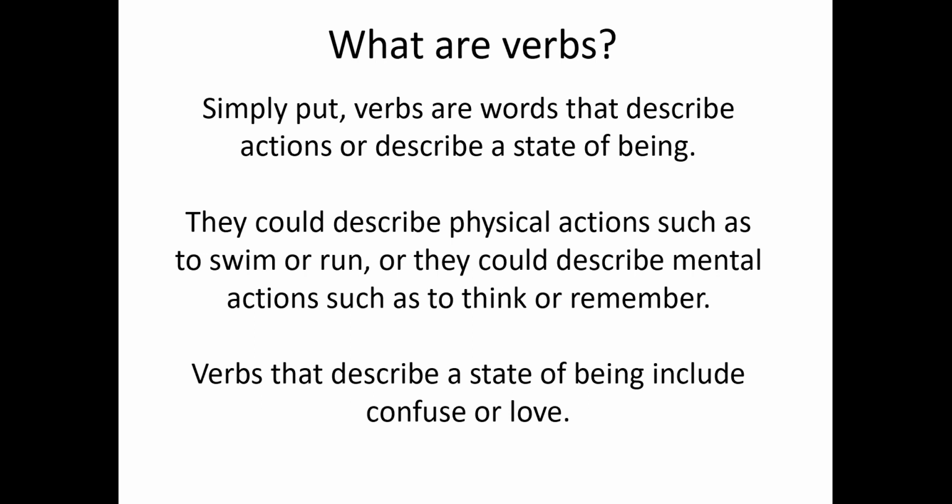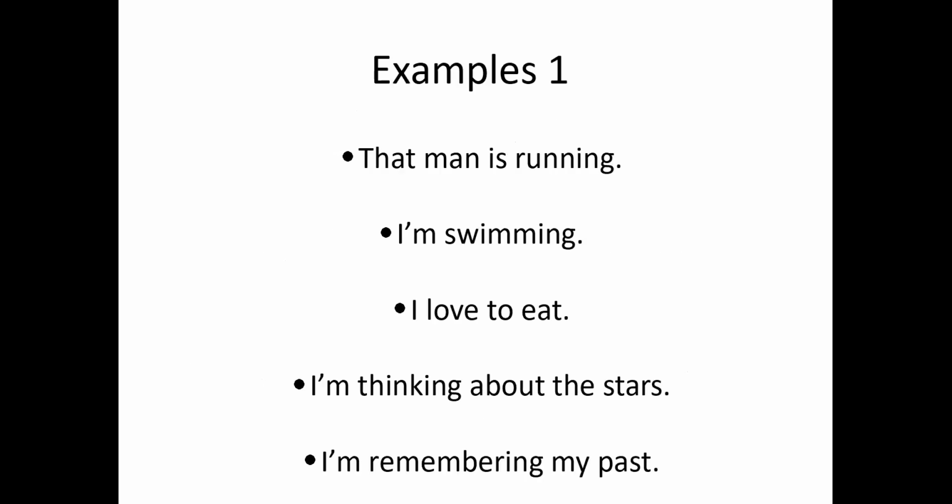Swimming and running, that's obviously a physical action. To think or remember, that's a mental thing. But to be in a state of confusion or a state of love, to be confused, that's a state of being, because it's not something that is a mental action that you're doing as such. It's more like a mental thing that happens to you, a state that you are put in, a state of confusion or a state of love, right? So it basically describes actions and states of being, whether they be physical, mental, whatever. That's what verbs do. Let's have a look at some examples.